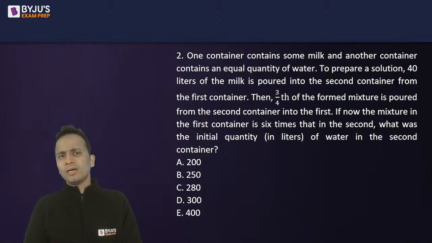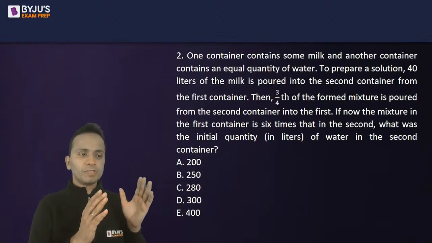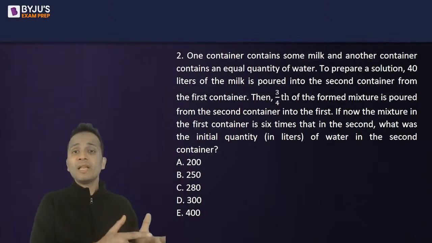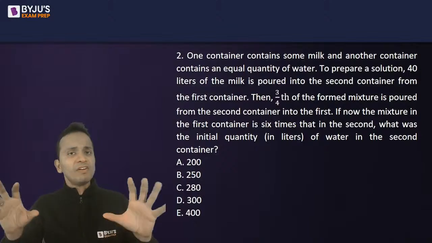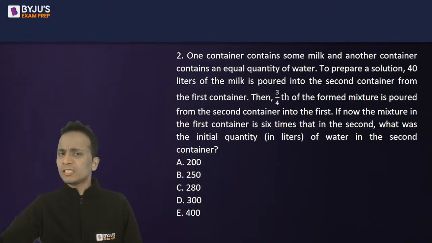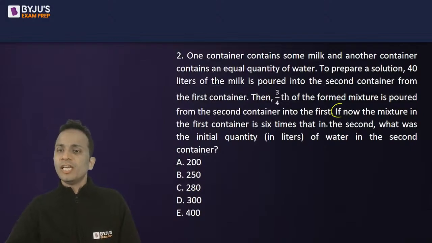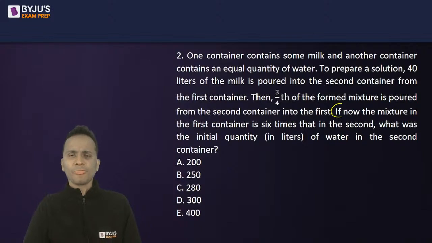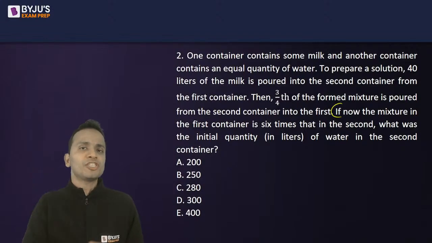Now, generally, what I do in such type of questions is I keep the volumes of milk and water separately. I will write them separately. But if you look at the last statement, if now the mixture in the first container is 6 times that in the second container, so the relation between the entire mixture is given.